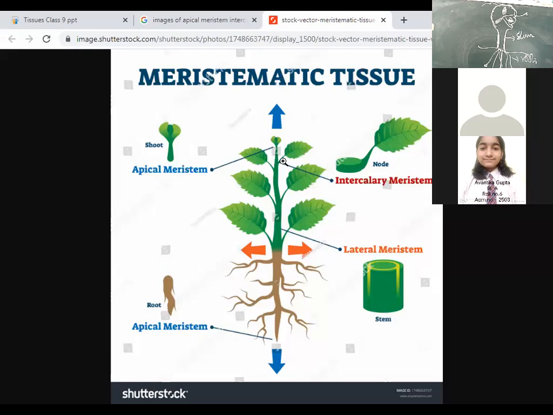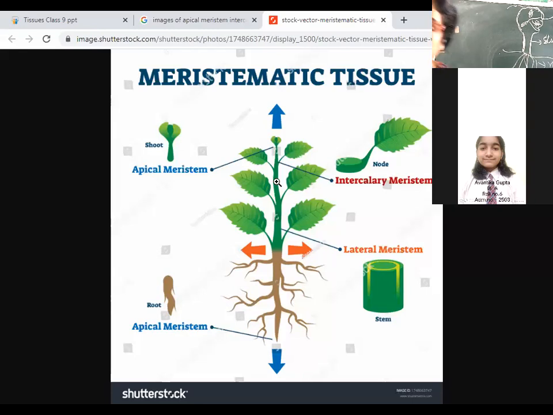What is present at the base? The intercalary meristem. At the base of that point from where the leaf or the branch will arise, there will be the presence of intercalary meristem. Now, what is the function of this intercalary meristem? Its function is to help increase the length of the branch. It helps in increasing the length of the leaf. It also helps in increasing the length of the branch. Am I clear?